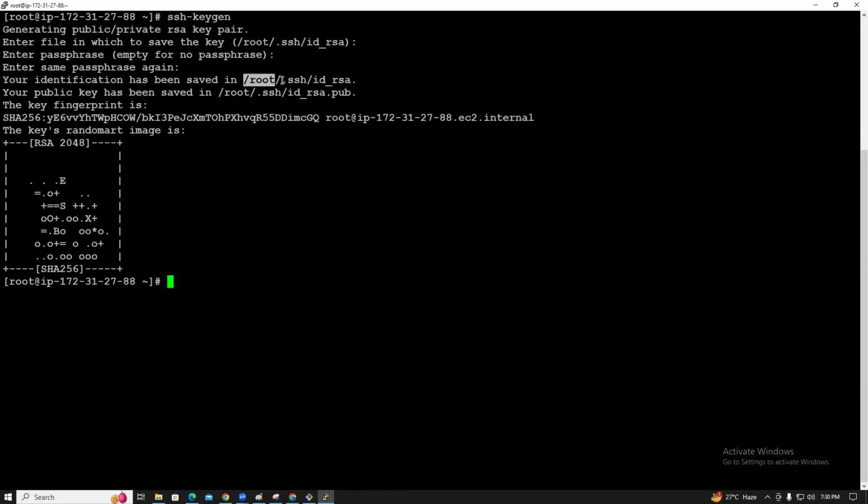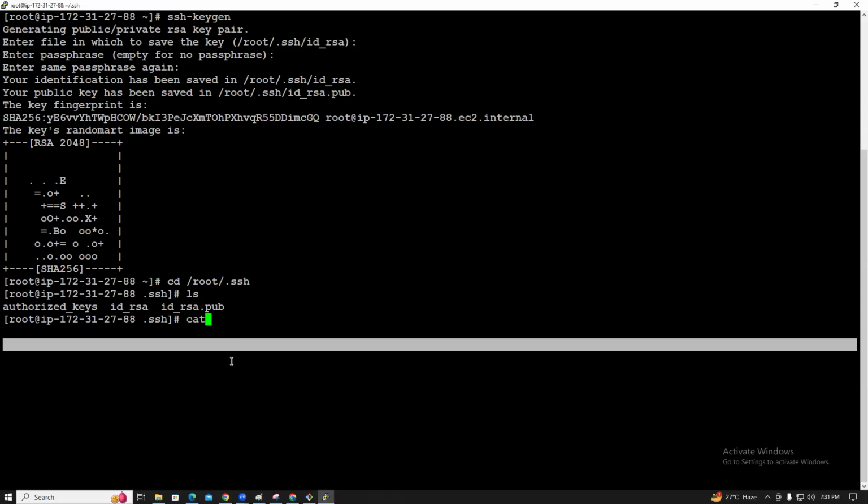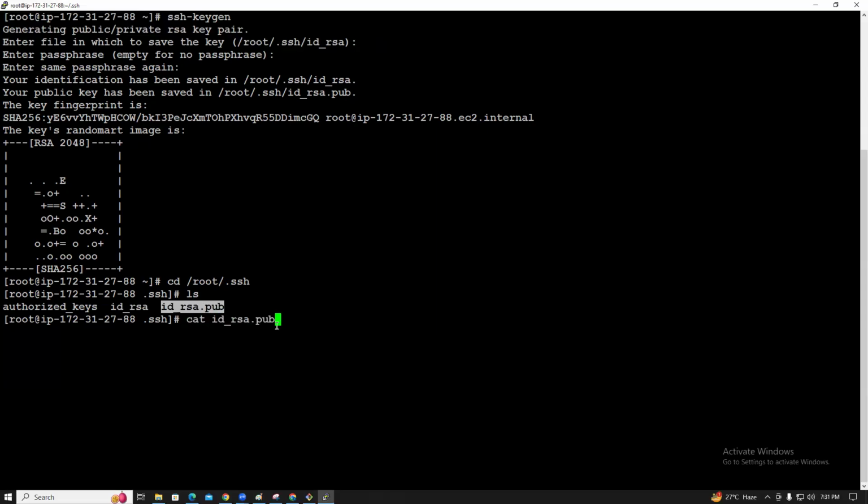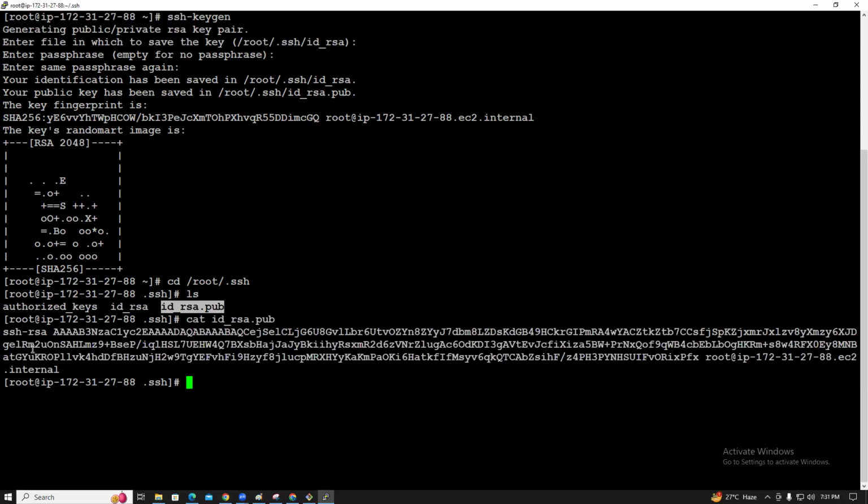So where is the location? The location is cd /root/.ssh. Guys, understood? So what are the files created? The files created are id_rsa and id_rsa.pub. This is the private key and this is the public key. So this public key, we can put in authorized keys on the target servers, and you can paste this.